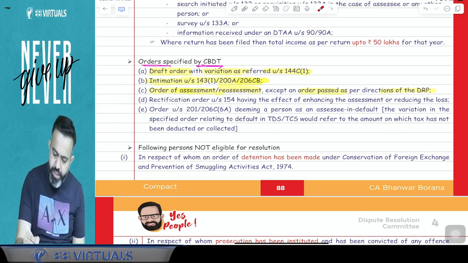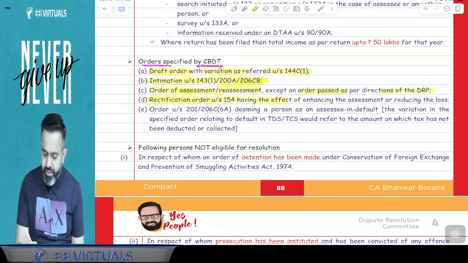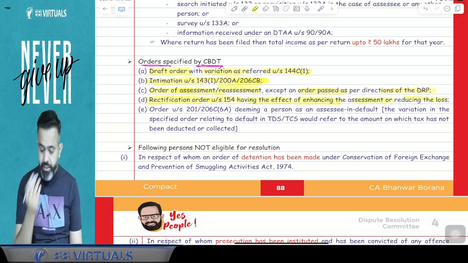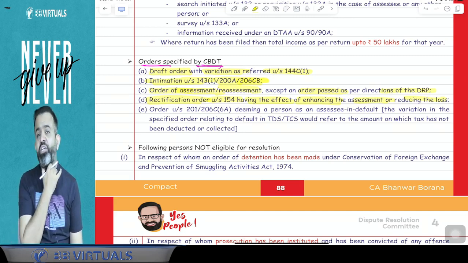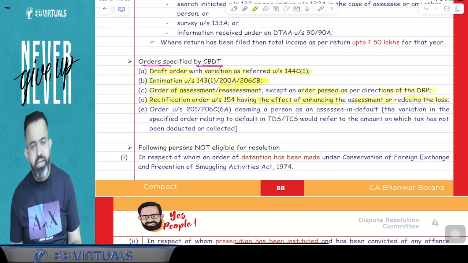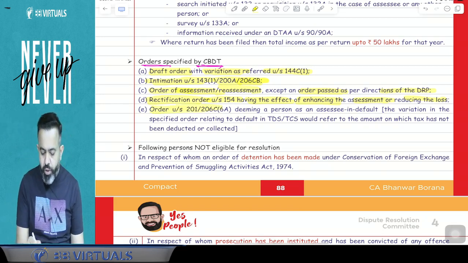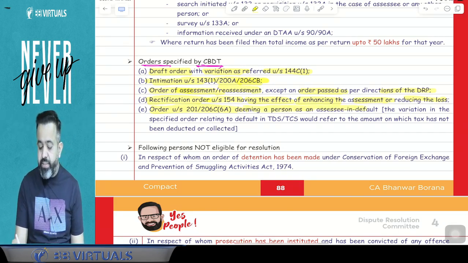Now next part. If there is any rectification order under section 154 having the effect of enhancing the assessment or reducing the losses, suppose your income is increased or your losses are reduced, in that particular case, of a rectification order, you can file the application to DRC. Now next part. Suppose there is an order under section 201 or 206C 6A, that is deeming a person an assessee in default.